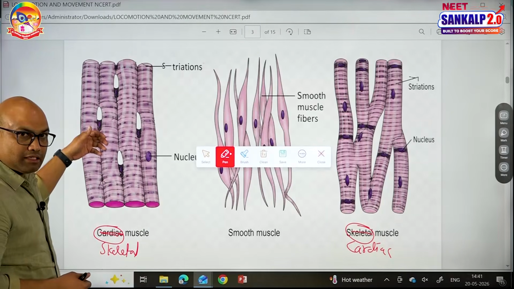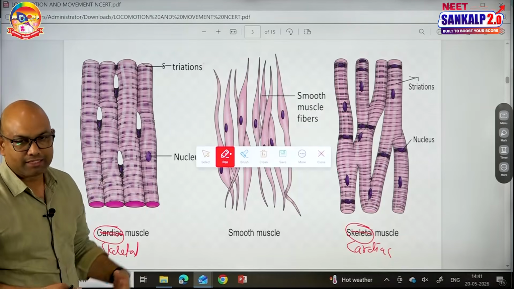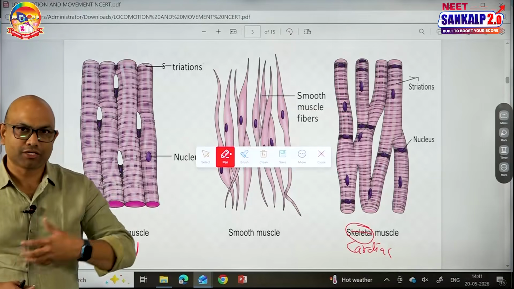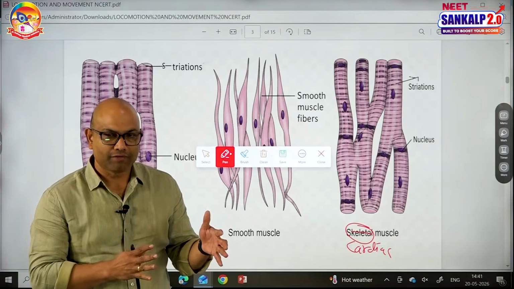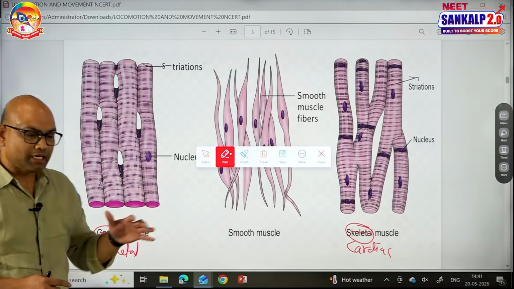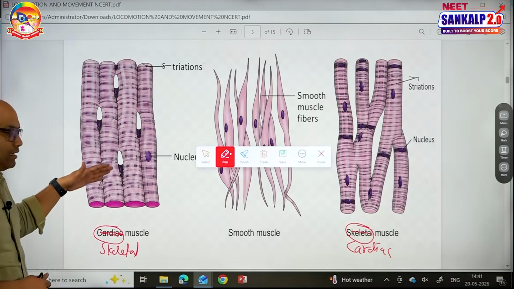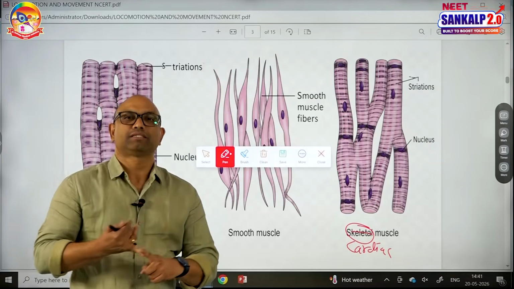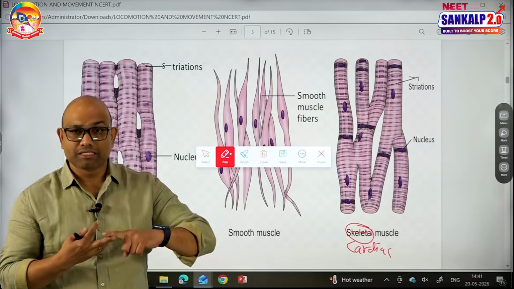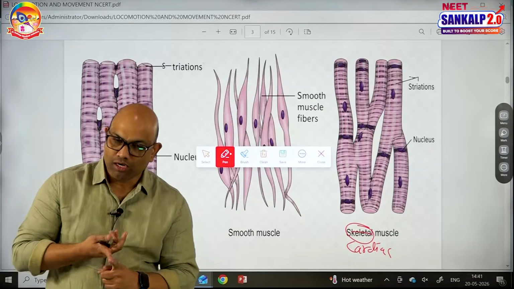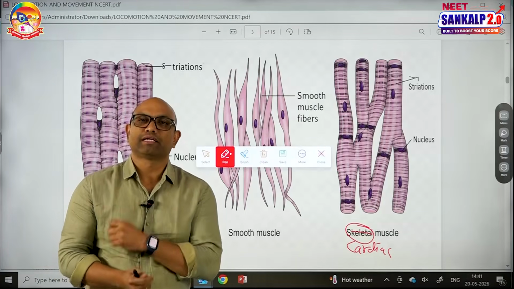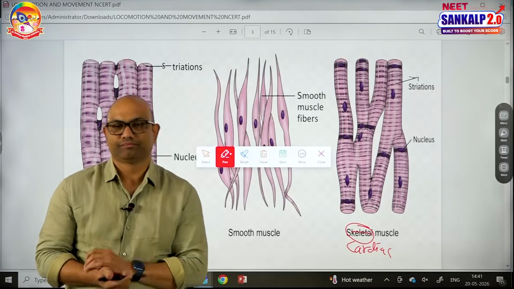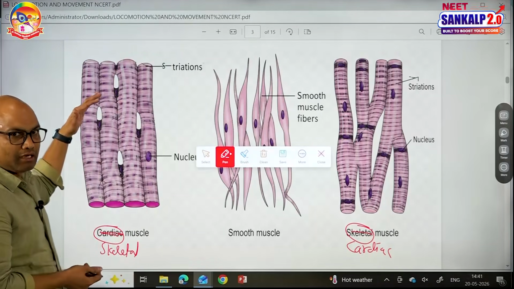The skeletal muscle fiber has many nuclei in each cell, hence it is said to be a syncytial nuclei condition, so that we can call it a structural syncytium. And the anatomical unit of a muscle is the muscle fiber. Examples of skeletal muscles include biceps, triceps, muscles of the tongue, muscles of the abdominal wall, diaphragm; they all come under skeletal muscles. And skeletal muscles contract quickly and fatigue quickly. So, this is about skeletal muscle points.